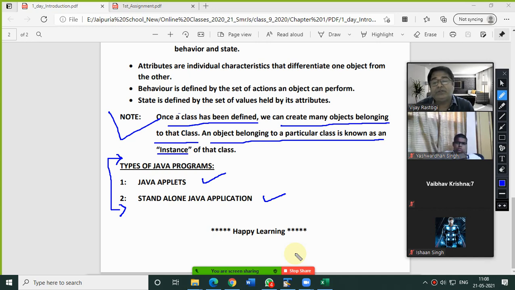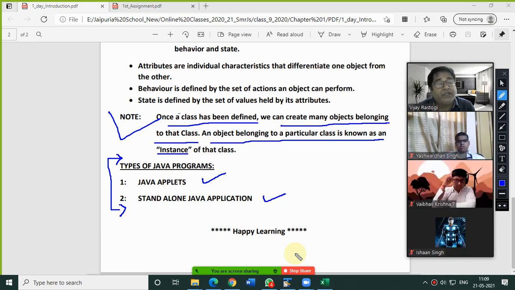Basically, there are two types of program which we can create in Java. Number one is Java applets. For execution of Java applets, we need a browser. Maybe the Internet Explorer or the Chrome or any other browser. But generally, we always prefer standalone Java application.